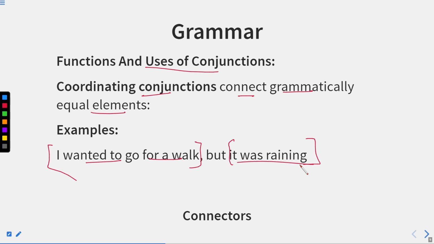But we can join these two sentences with the help of but. Now, but is showing that though I wanted to go there, yet I could not just because this happened. So this is showing the contradiction. So but is a conjunction that shows contradiction. Therefore, we are joining these two sentences, and here this but is a coordinating conjunction just because it is joining two sentences which are of equal rank and do not depend on each other in any sense. Now let us move to the next one.